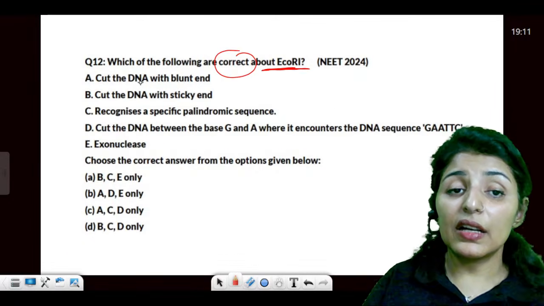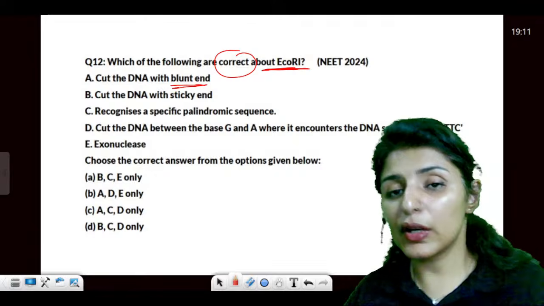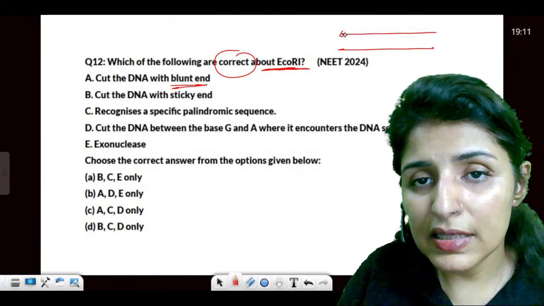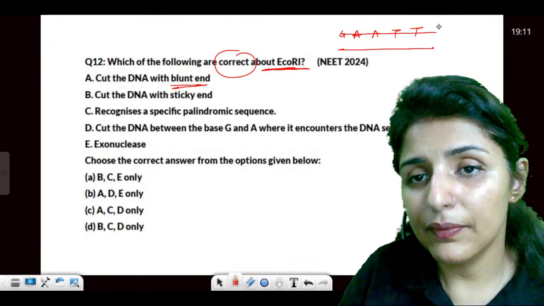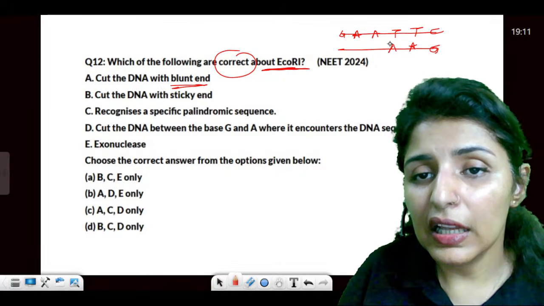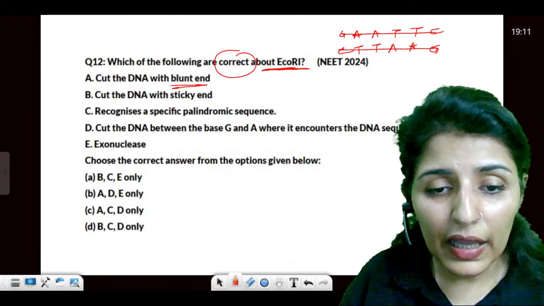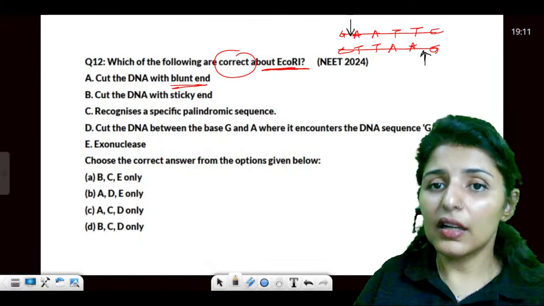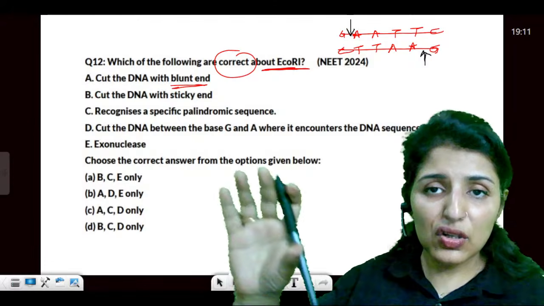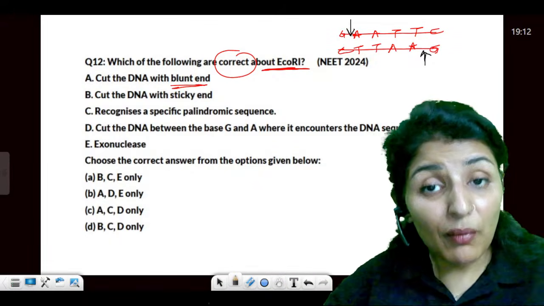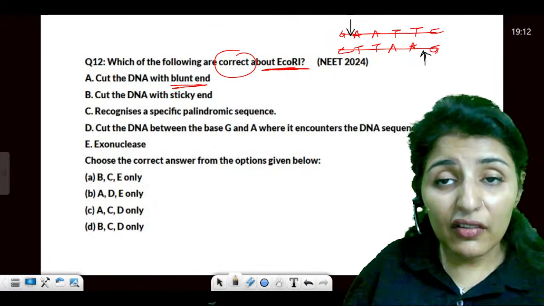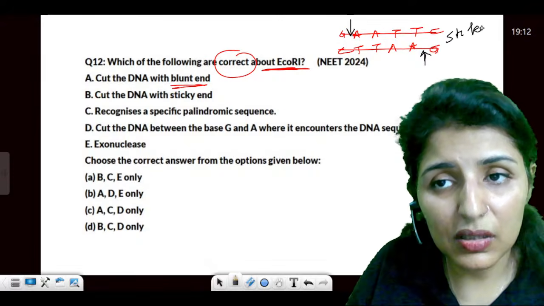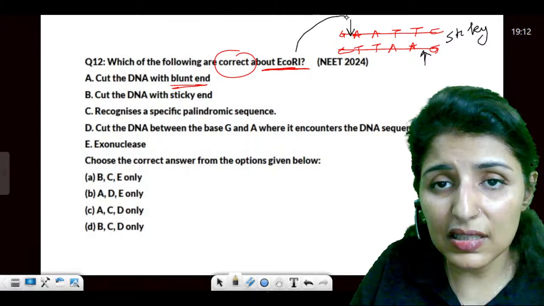Correct about E. coli 1. It cuts the DNA with blunt ends. I've explained to you what a blunt end means. See, if this is a DNA and let's say there is GAATTC, right? GAATTC. Now we know E. coli is going to cut it here between G and A, right? So what will happen? The rest of the portion left will form sticky ends. So whenever it cuts slightly away from the center, a sticky end is produced. This is how E. coli 1 works.